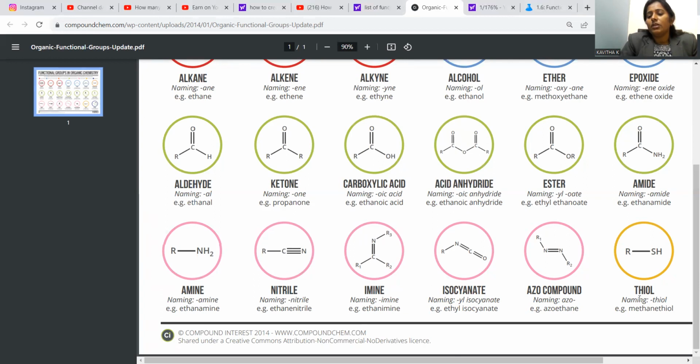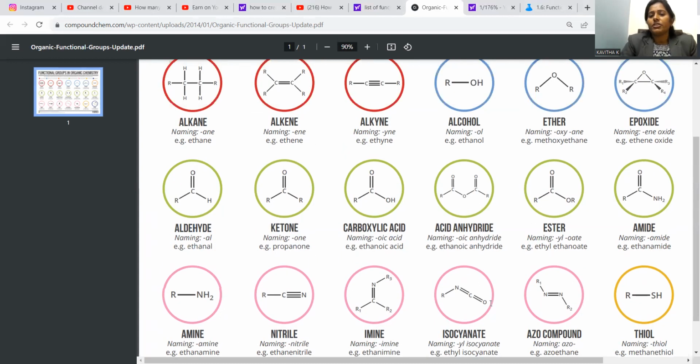SH, if present, is called thiol. If OH is there, it is called alcohol. Oxygen, if substituted with sulfur, is called thiol. RSH is the thiol general formula. And if you place CH3 over there, we can say methane thiol. This is the way organic functional groups are mentioned.